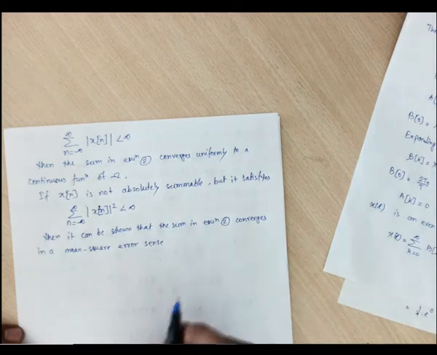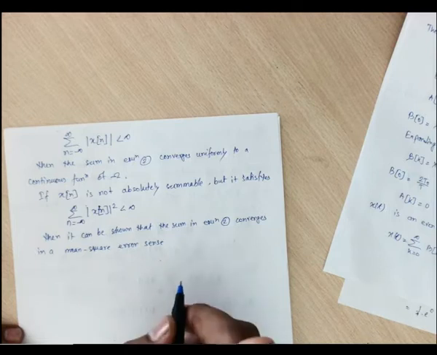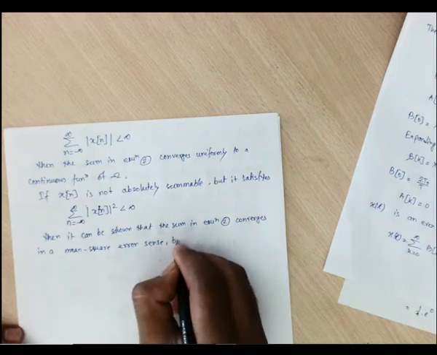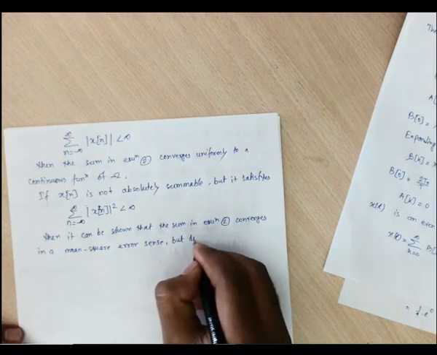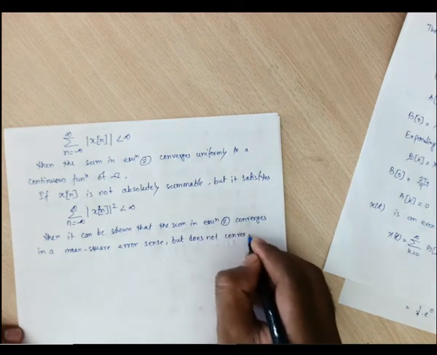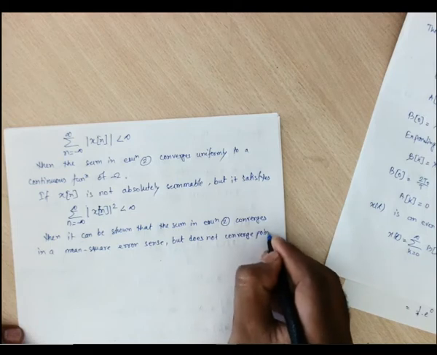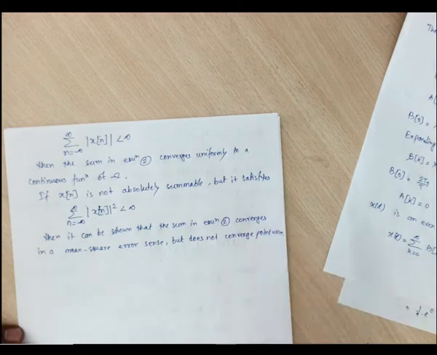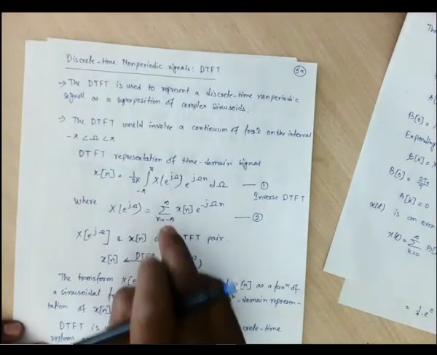That is what we have taken for the Dirichlet condition. But it does not converge pointwise.